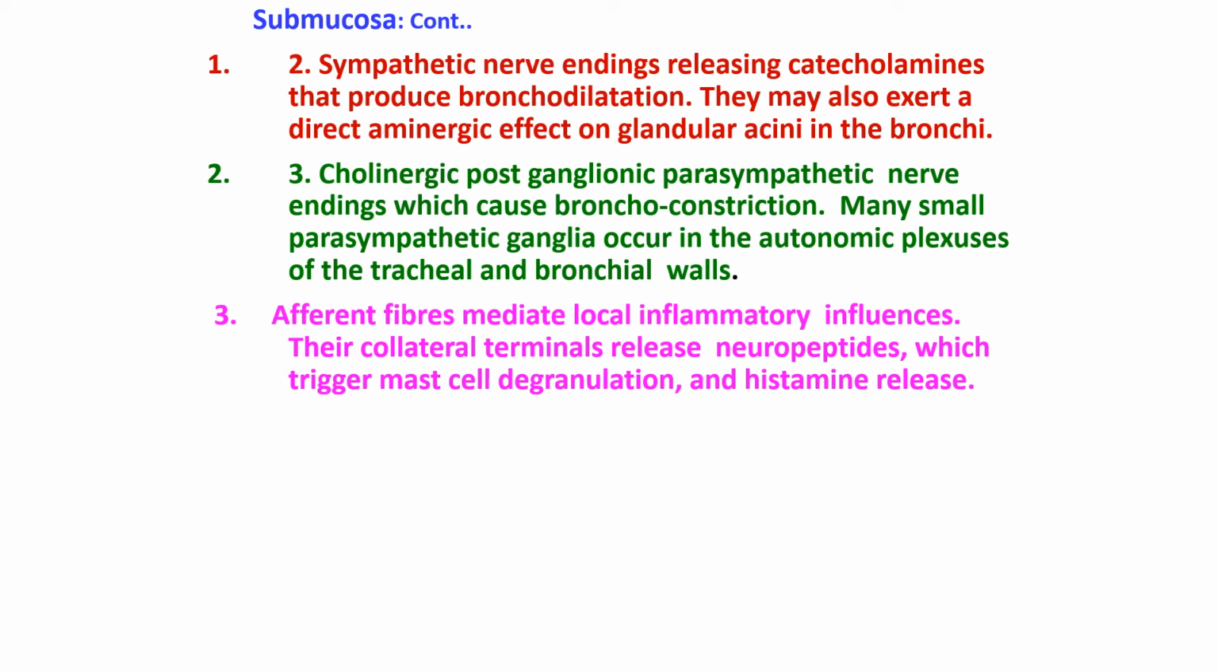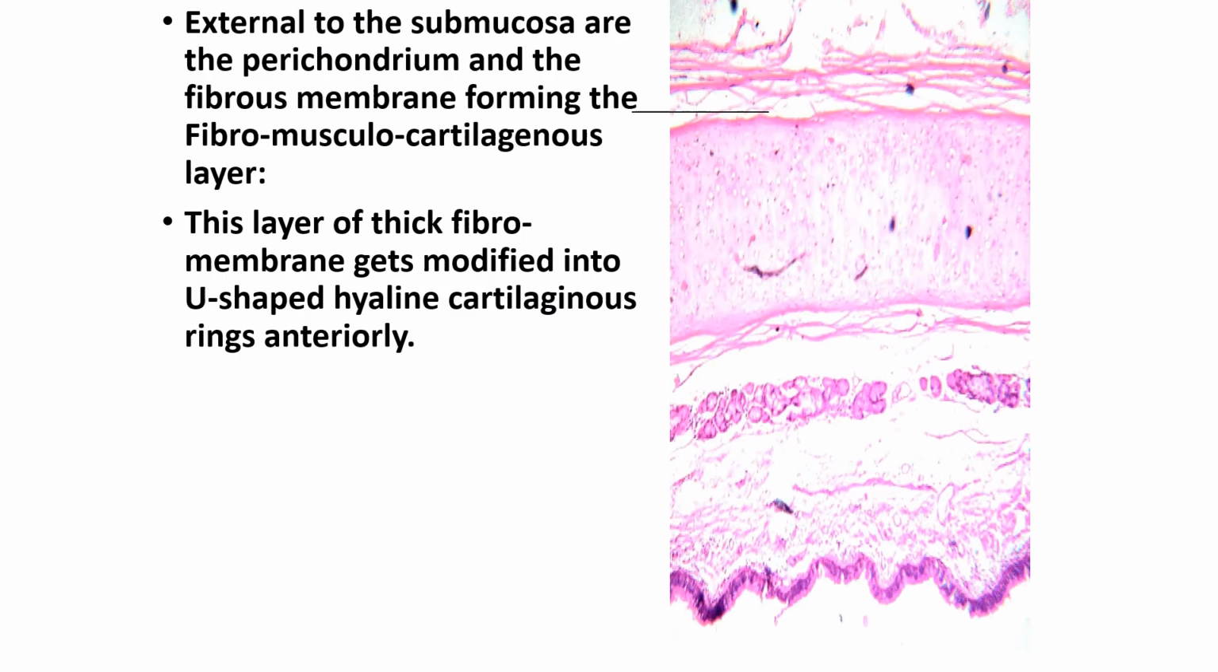Submucosa has got fibers, sympathetic fibers, which secrete catecholamines and produce the bronchodilation. The cholinergic postganglionic fibers, parasympathetic nerve fibers, produce bronchoconstriction. This nerve supply is of importance for the smooth muscle cells which undergo constriction in asthmatic patients.